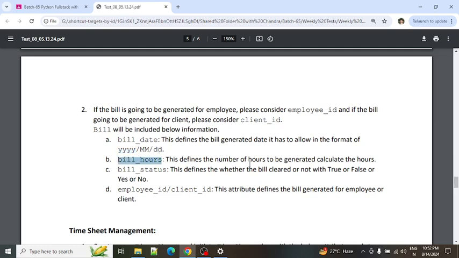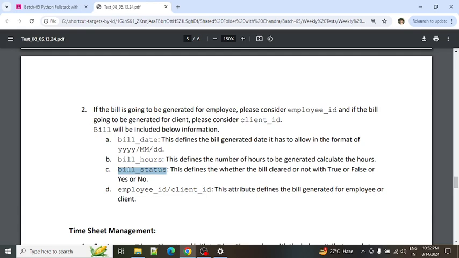The bill hours define the number of hours. In the employee case, it is the number of hours the employee has worked for a particular task and for a particular client. In a similar way, the client has to pay some amount to the organization, based upon the number of hours the employees have worked for this particular client.